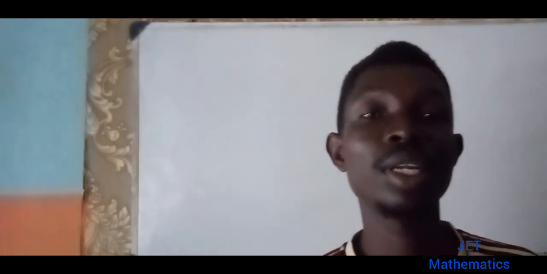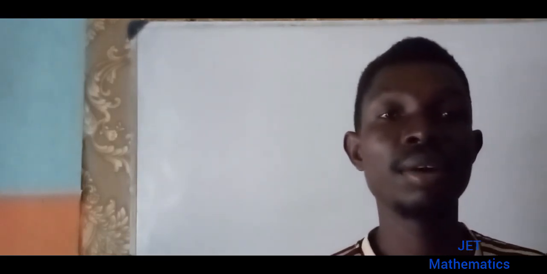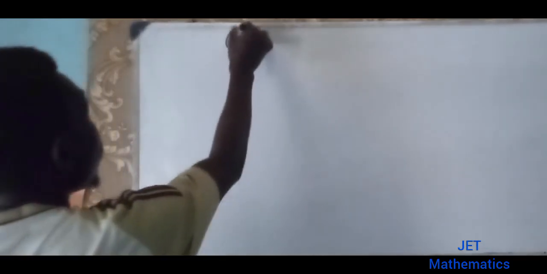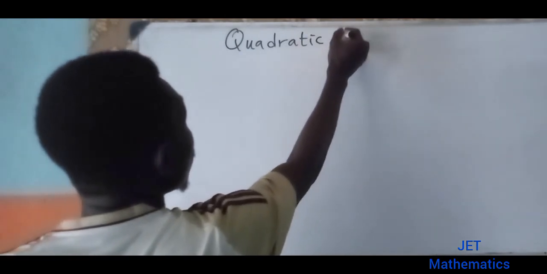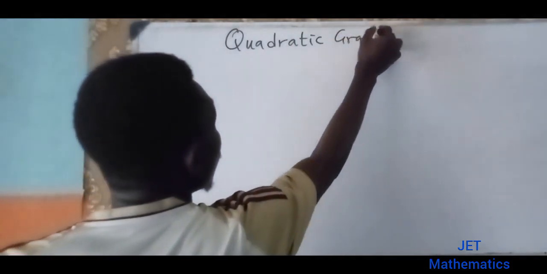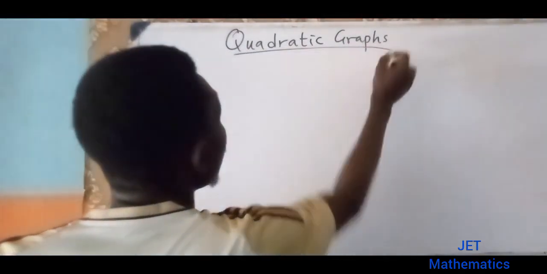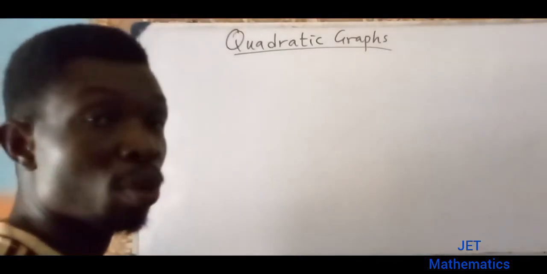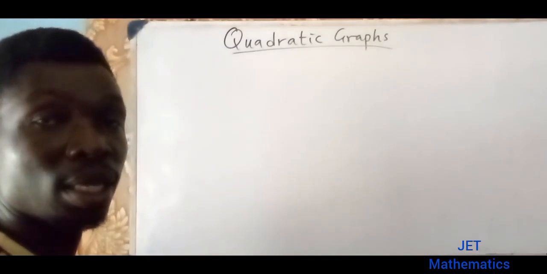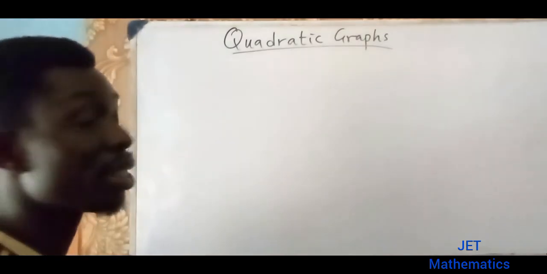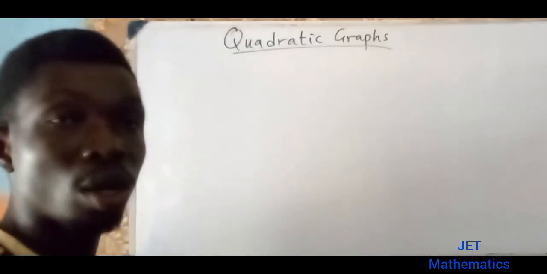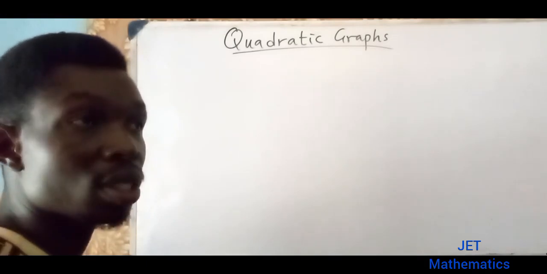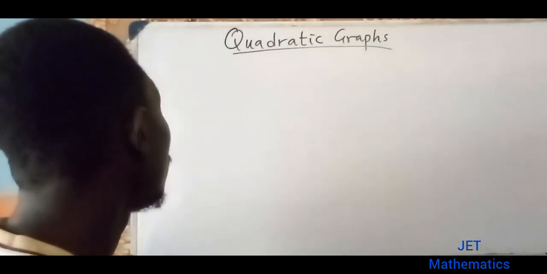Today we'll be looking at quadratic graphs. So we have quadratic graphs. We must note very importantly that the quadratic graphs are parabolas. So they are usually curves. They are not straight lines. They are usually curves.